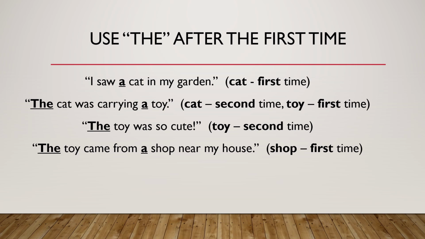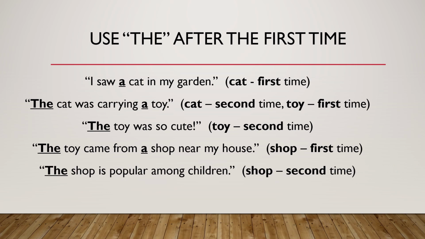But shop is a new word. We see shop for the first time. We should use a. The shop is popular among children. Now we can see shop for the second time. We should use the. So this longer story has a the first time and the after the first time.